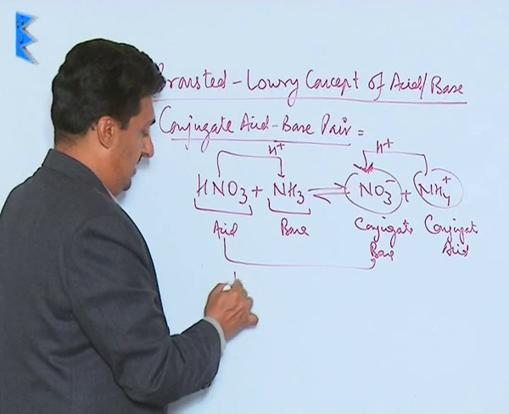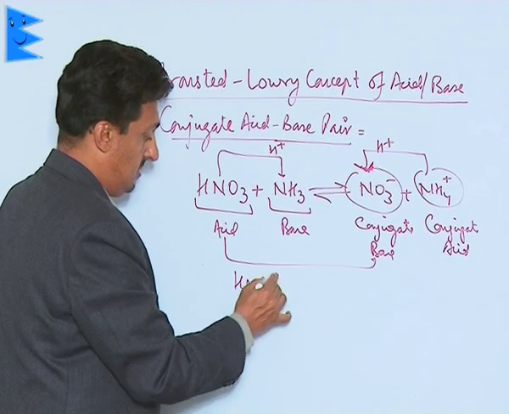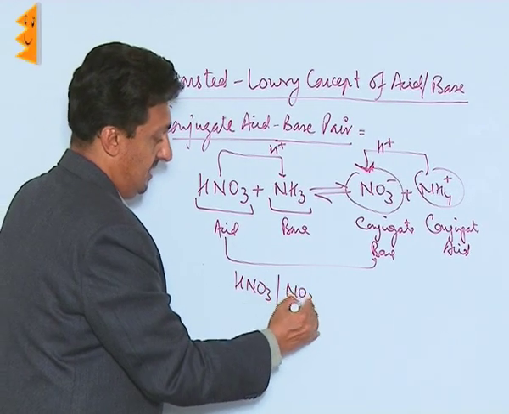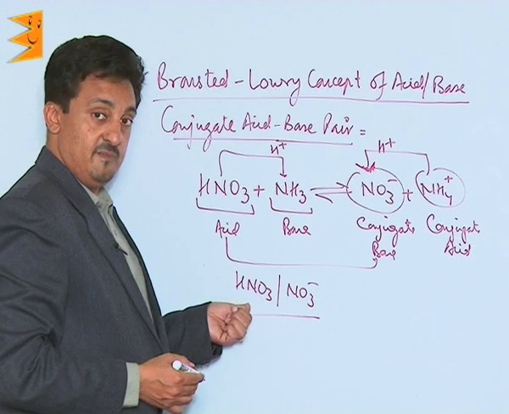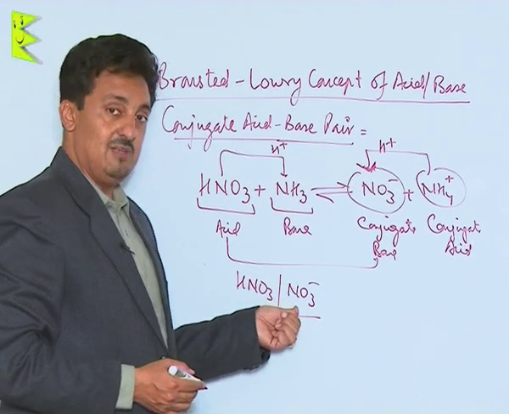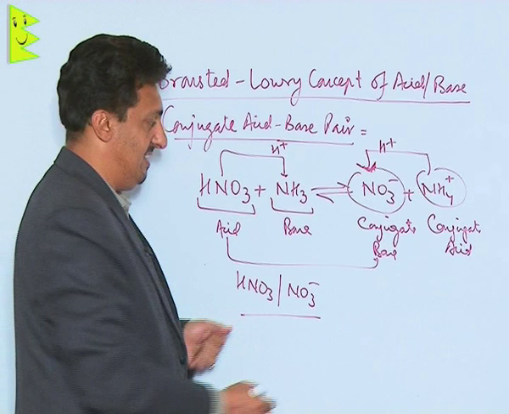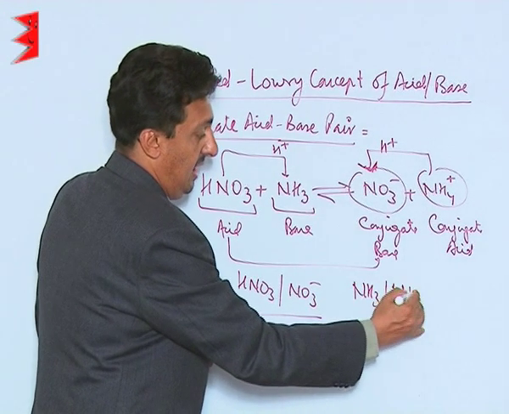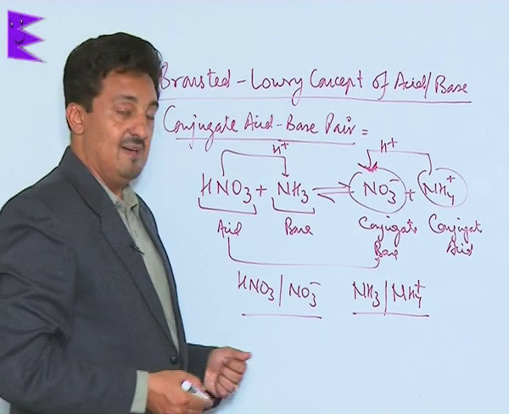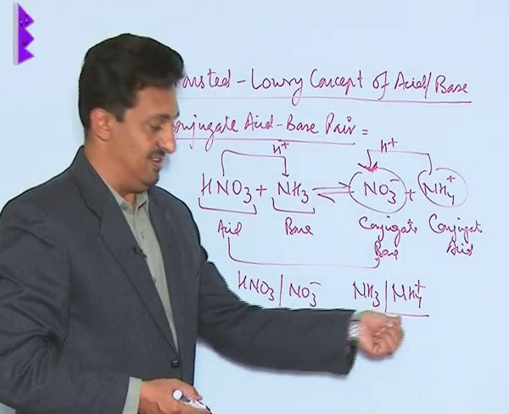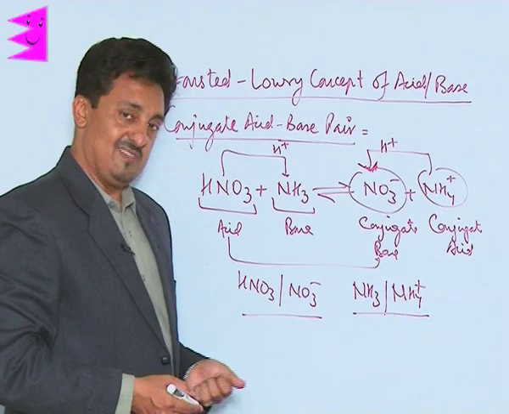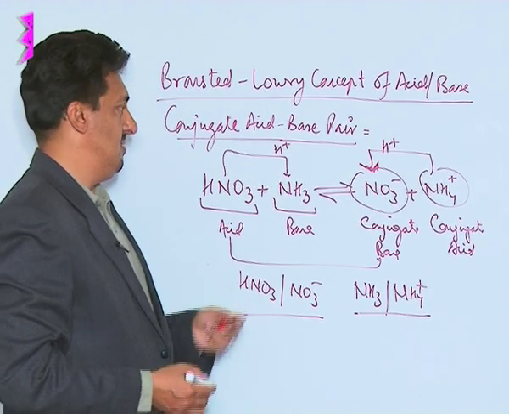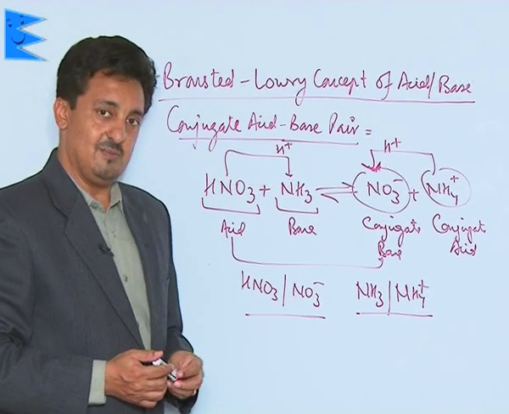So HNO3 and your nitrate ion are the examples of an acid and its conjugate base, which differ by H plus ion. Similarly, ammonia and NH4 plus are the example of a base and its conjugate acid, which differ by H plus ion. So this is how we have the concept of conjugate acid and base.